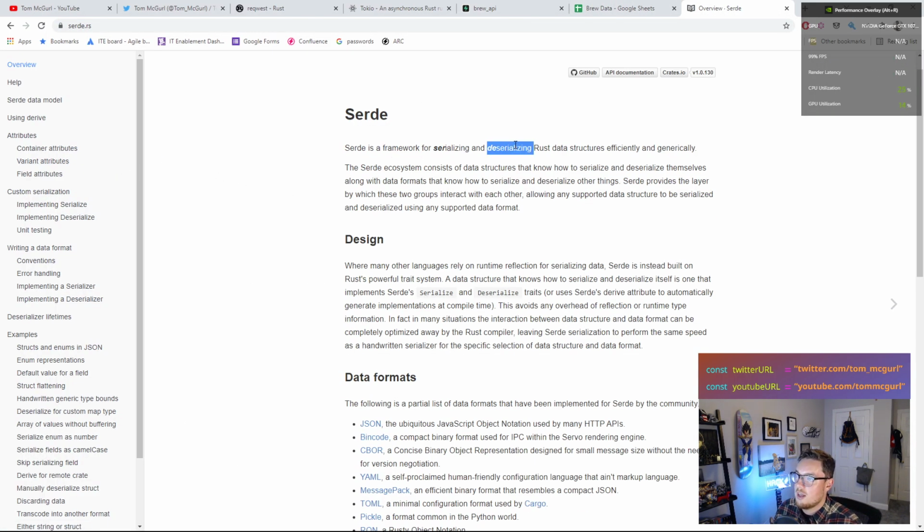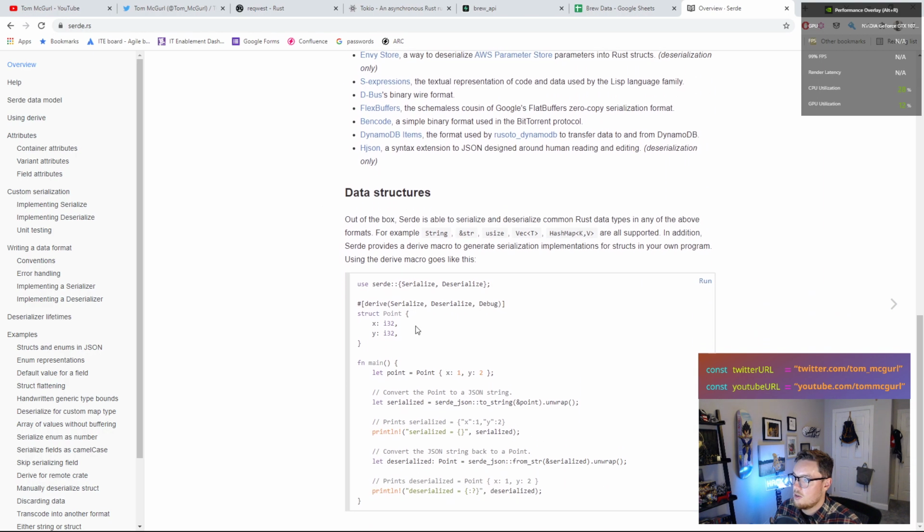It's a framework for serializing and deserializing Rust data structures. Perfect, efficiently and generically. You can see an example, Deserialize and Serialize. So deserializing is when you take a string and convert it into an object, or a struct in this case. And serializing is the reverse direction. It's actually taking a structure and converting it into a string or something that can then be sent over the wire, right? So here, what we'll do is we'll add in Serialize, and we'll have to import it.